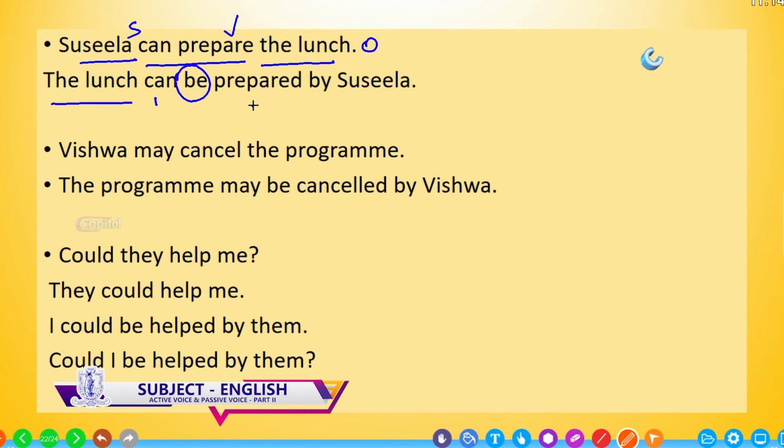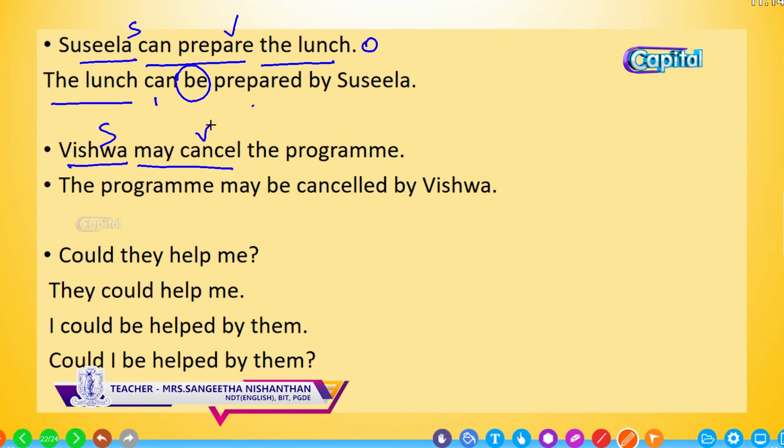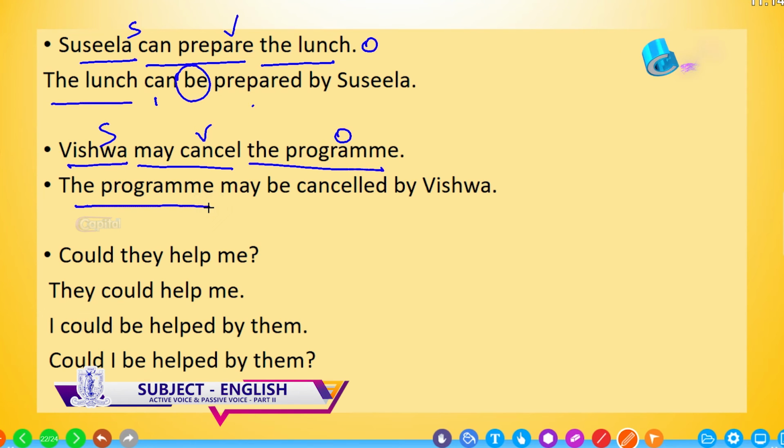And the second one, Vishwa may cancel the program. Who? Vishwa. What may he do? May cancel. What may he cancel? The program. Bring the object to the beginning. The program. May plus be plus past participle of the main verb: the program may be cancelled by Vishwa.